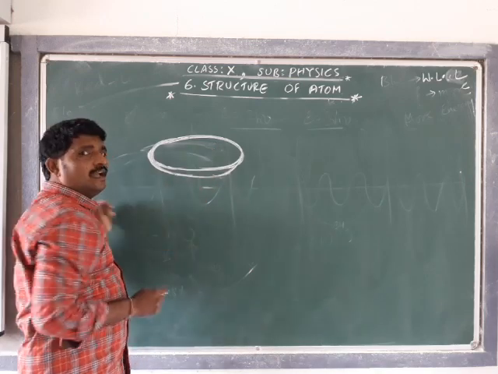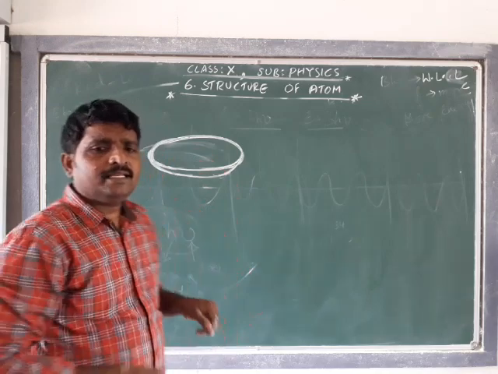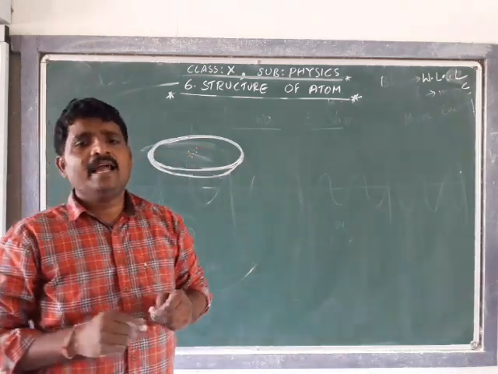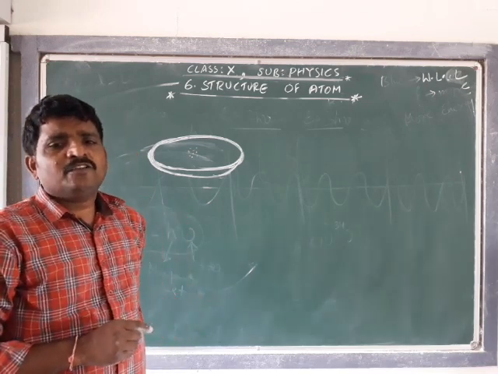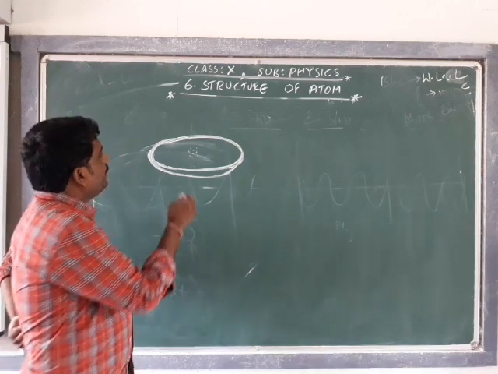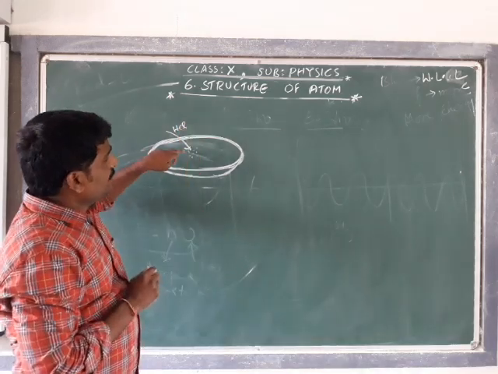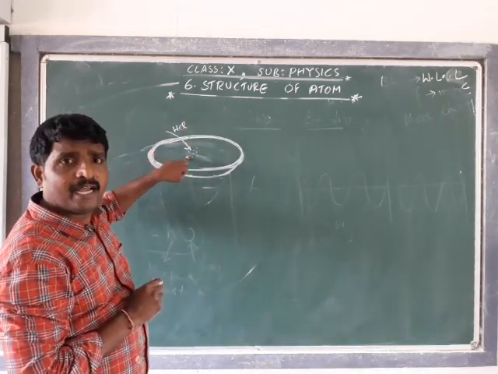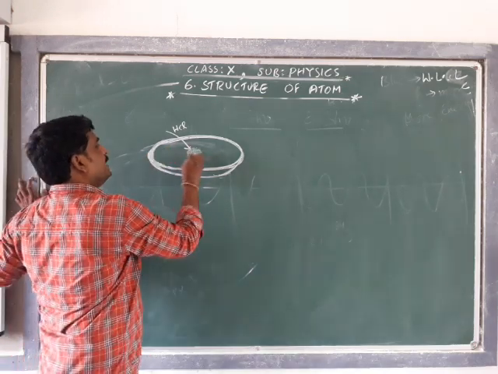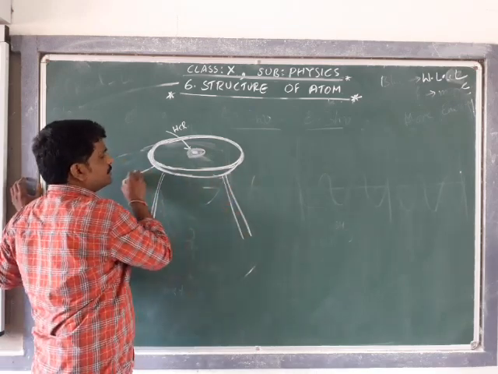Take a small pinch of cupric chloride in it, and make a paste by adding concentrated hydrochloric acid. Keep the watch glass on a tripod stand.